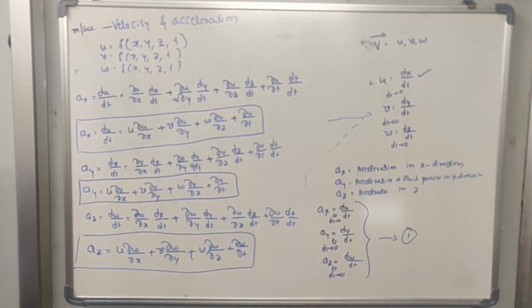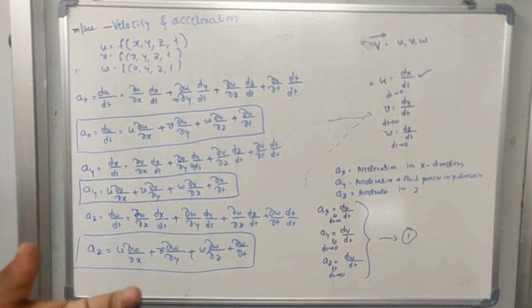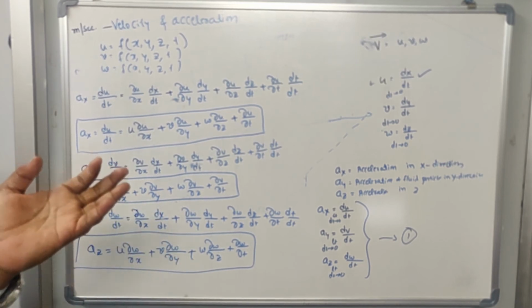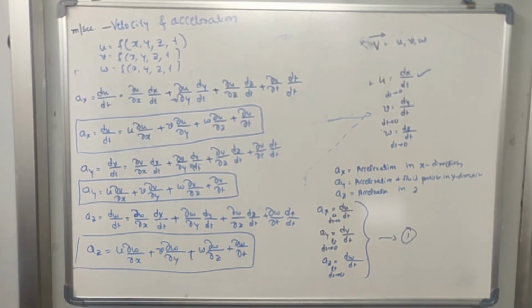Whenever the fluid is in motion, its velocity is changing with respect to space and also with respect to time. Similarly, acceleration is also going to change with respect to space and time. So based on this, we are classifying the types of flows.